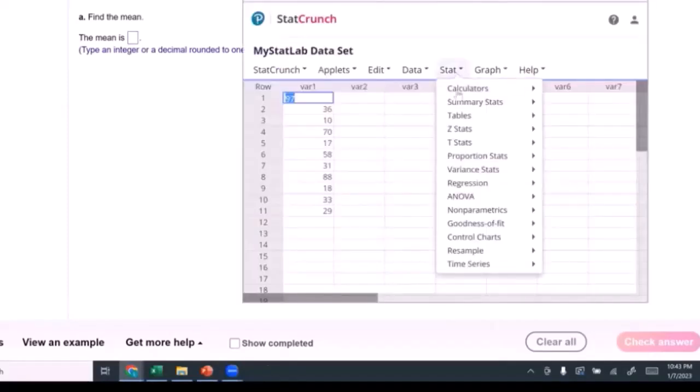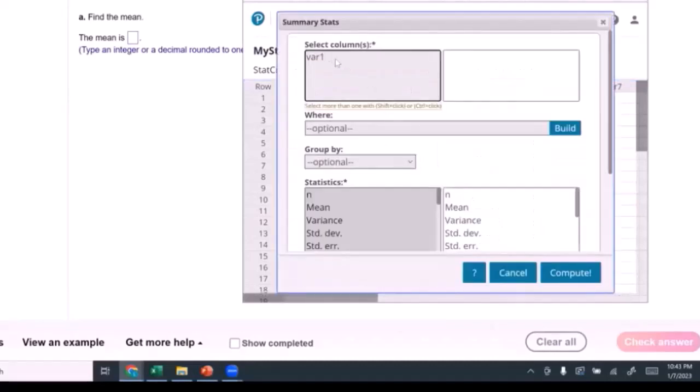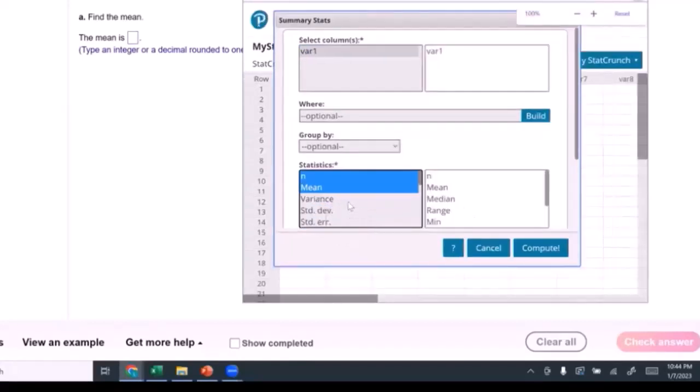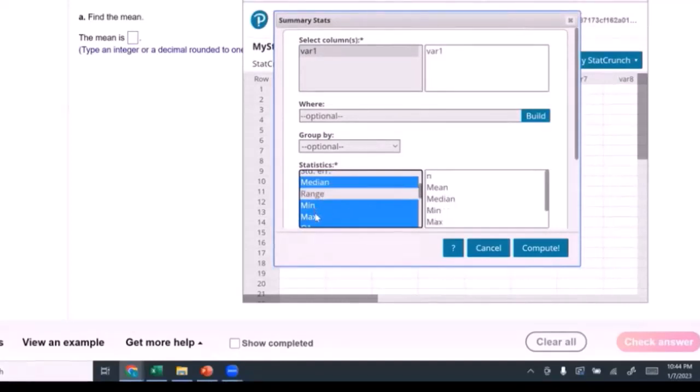And what I'm going to find is the mean, looking right here, the mean, the median, the mode, the mid-range. We're going to go to stat, summary stats, column. We're going to use var1, and let's make sure we get everything we need. I'm going to leave the count. I always like to know how many. The mean we do need. We don't need the variance. We don't need the standard deviation or the standard error. Let's see. Do we need the median? Yes, we do. Do we need the range? No. We do need the min and max for our mid-range, though.